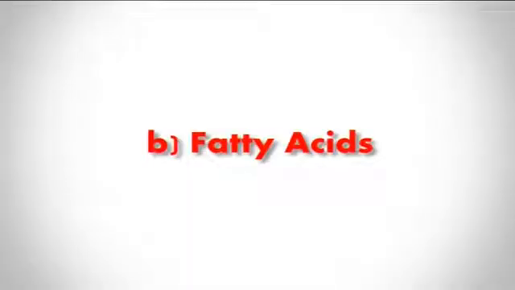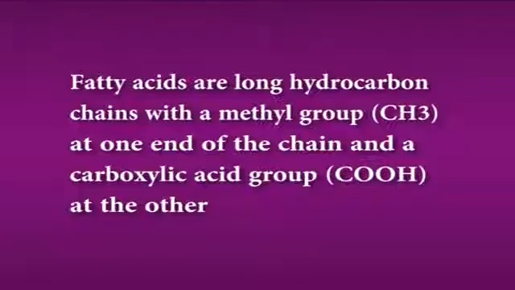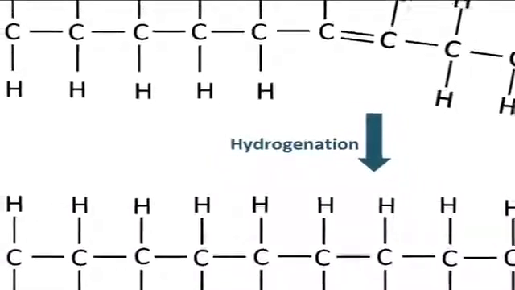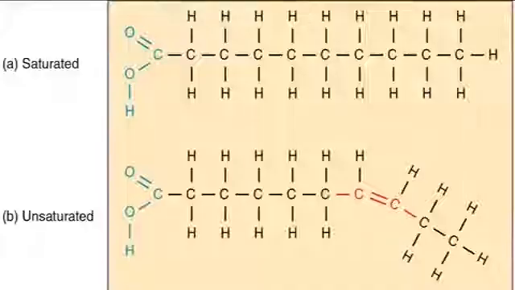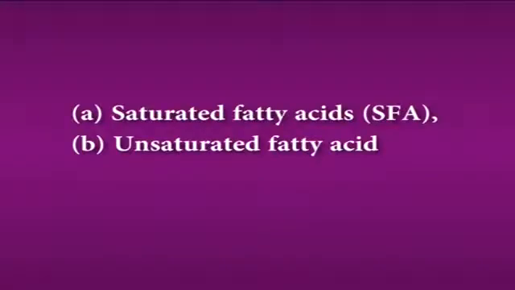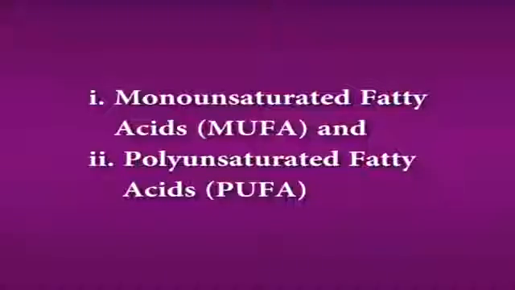The second classification is fatty acids. Fatty acids are long hydrocarbon chains with a methyl group at one end of the chain and the carboxylic group at the other. Most natural fatty acids contain from 2 to 21 carbon atoms and most contain an even number of carbon atoms in the chain. Fatty acids can be saturated or unsaturated depending on the degree of unsaturation. They are saturated fatty acids and unsaturated fatty acids. Among unsaturated fatty acids, there are monounsaturated fatty acids and polyunsaturated fatty acids.